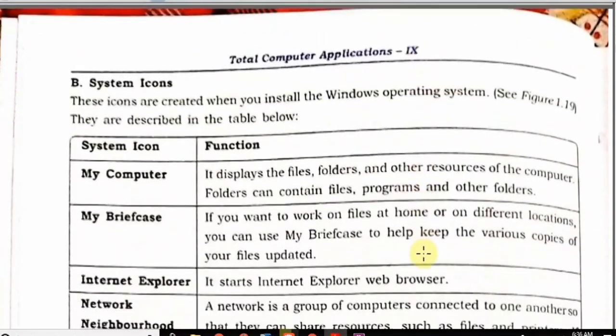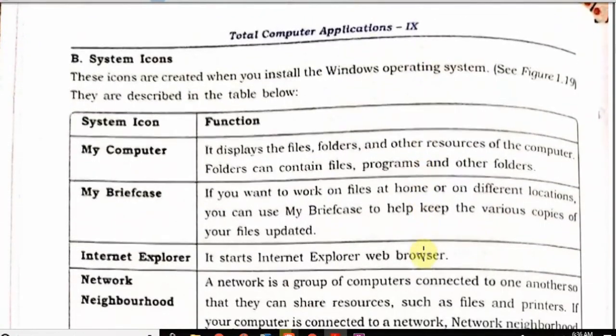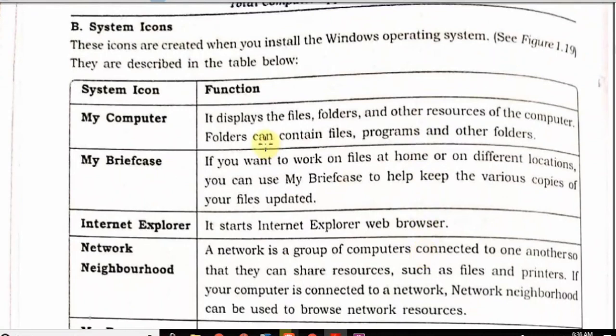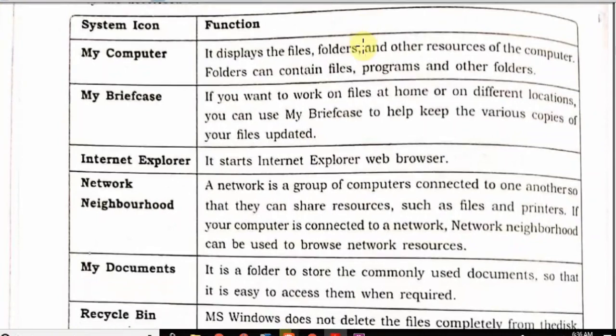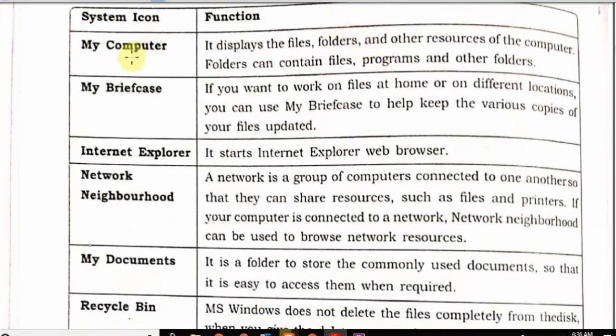Let us go deeper into each of them. First one is the system icon. These icons are created when you install the Windows operating system. Now let us describe the various types of icons available. My Computer is an icon. It displays files, folders and other resources of the computer. A folder can contain files, programs and different subfolders.